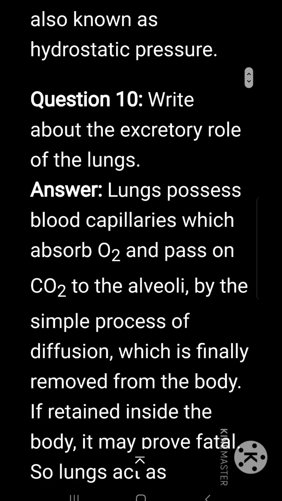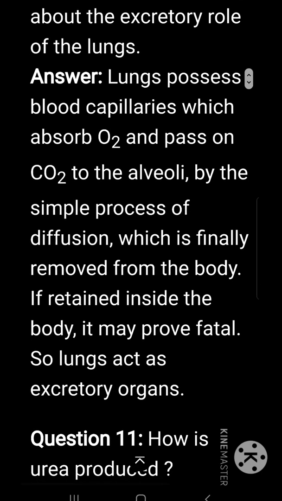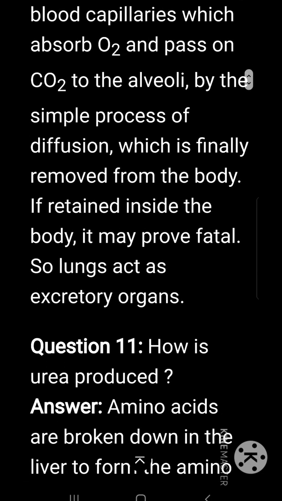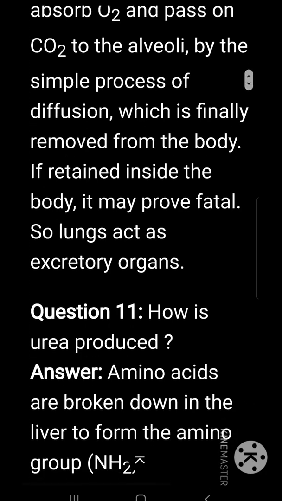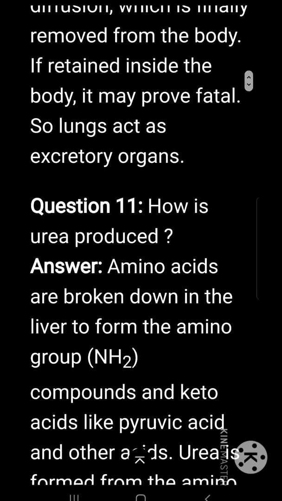Write about the excretory role of the lungs. Lungs possess blood capillaries which absorb oxygen and pass on carbon dioxide to the alveoli by the simple process of diffusion, which is finally removed from the body. If retained inside the body, it may prove fatal, so lungs act as excretory organs.